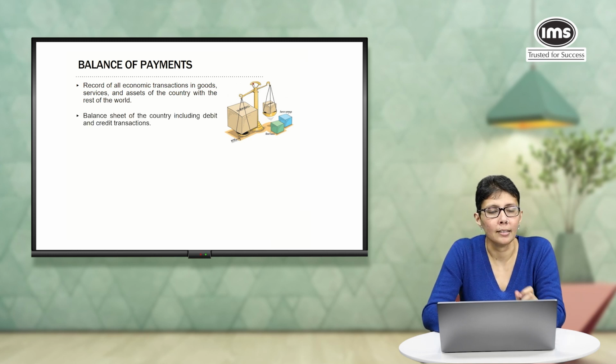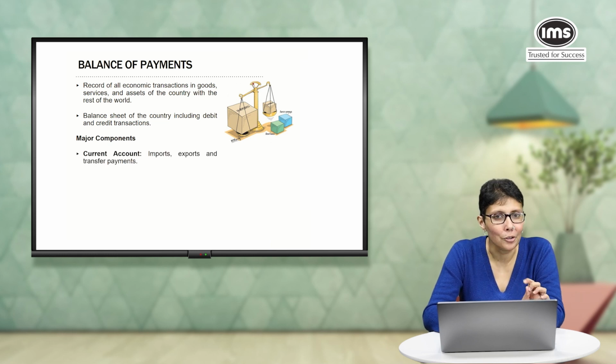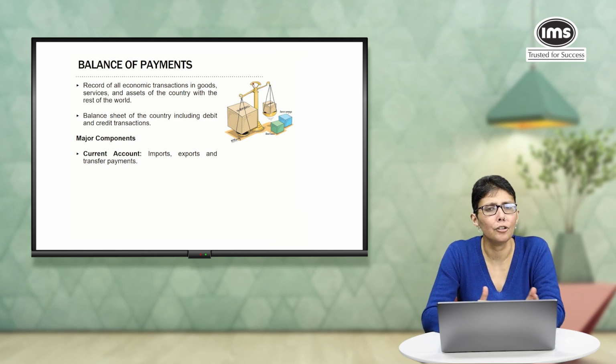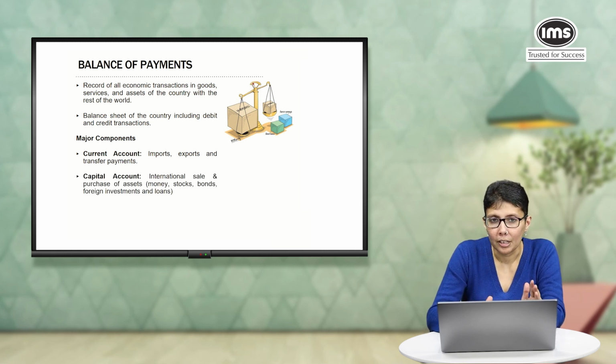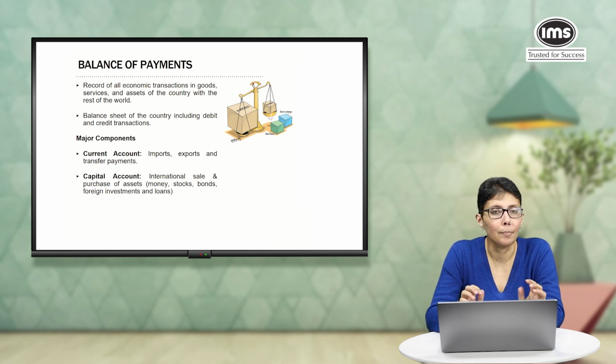Now, this usually has 2 main components. Of course, there are debit and credit transactions, but these are not the 2 components we are talking about. The 2 main components of the balance of payments are the current account, and these terms you do need to know. So the current account, without going into too much detail, generally includes imports, exports, and transfer payments. The second component is what we call the capital account. So this involves international sale and purchase of assets. Assets are things like stocks, bonds, foreign investments, and loans. Together, the current and the capital account make up the balance of payments.